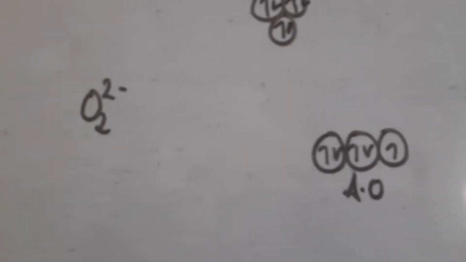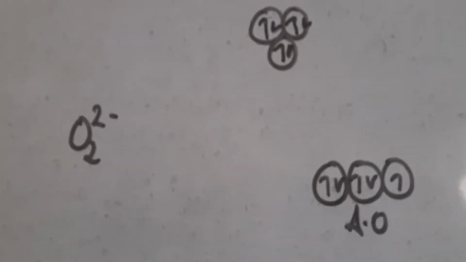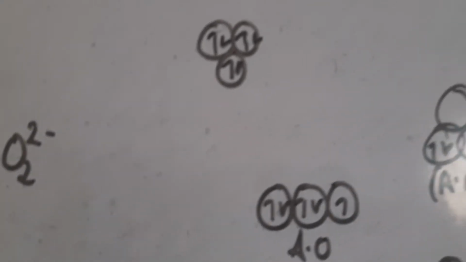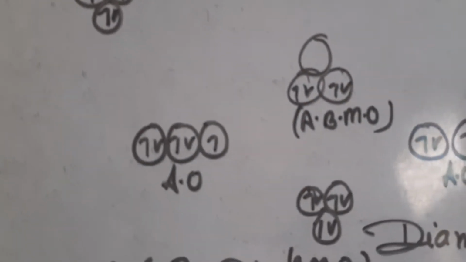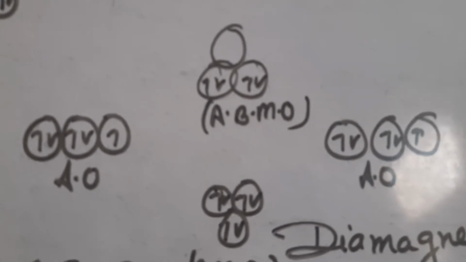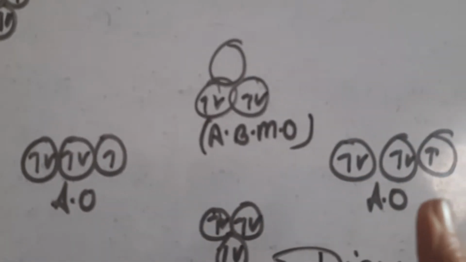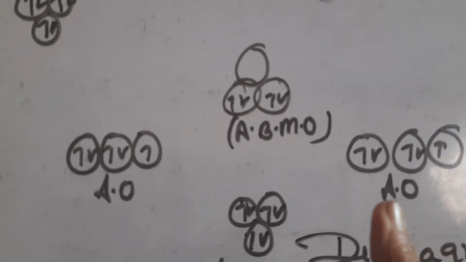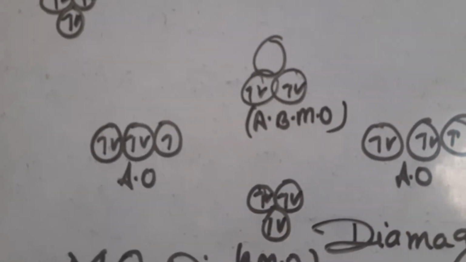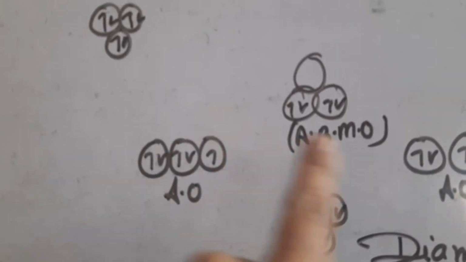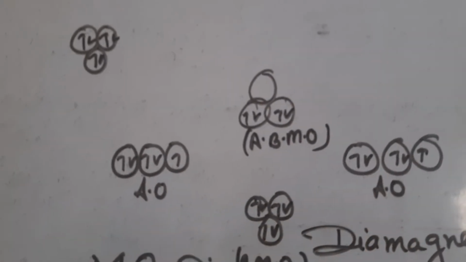In the case of peroxide, that is Na2O2, oxygen carries 2 negative charge. When you draw its molecular orbital diagram, this is one oxygen, this is another oxygen, O2 2 negative. It means both oxygens carry one extra electron. Here 5 electrons, here also 5 electrons, 10 electrons.